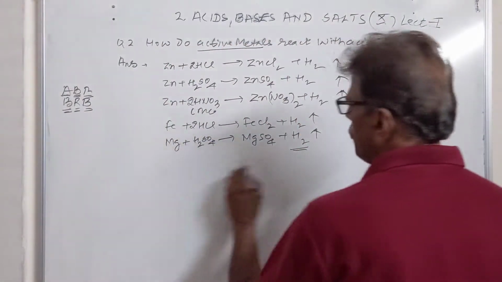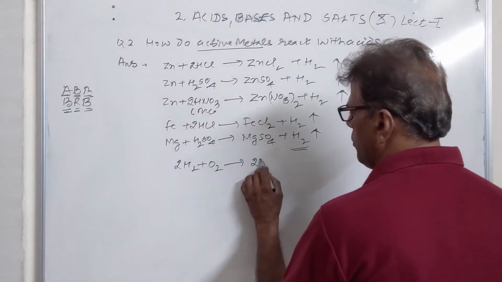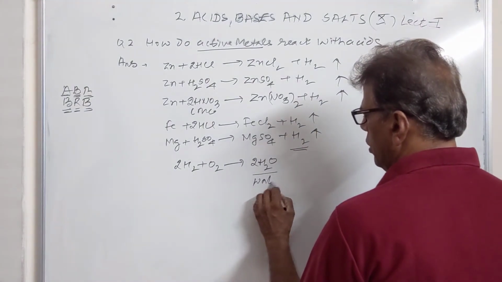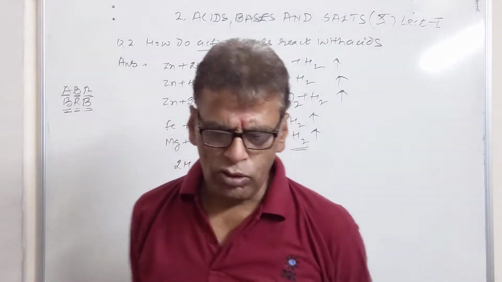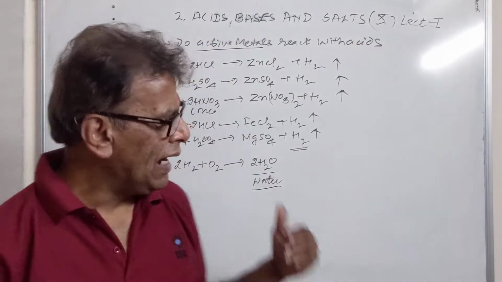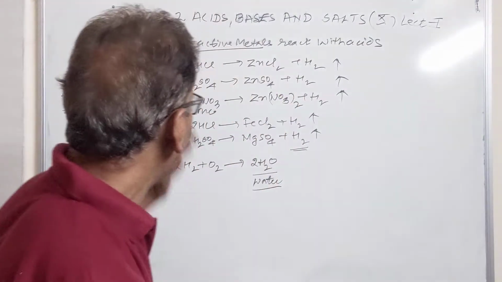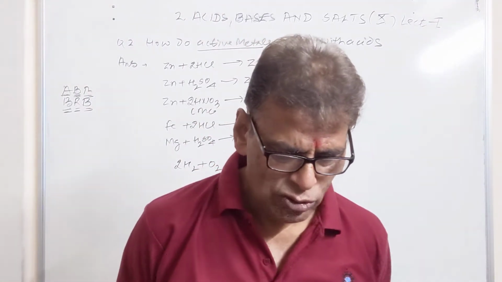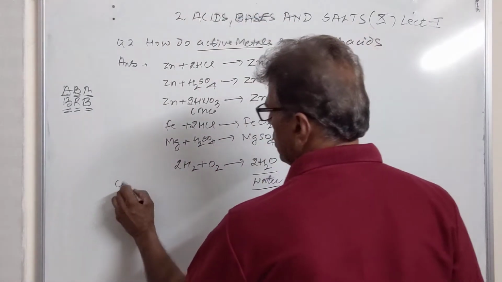The popping sound is produced because hydrogen combines with oxygen to produce water, and the production of water, which is a liquid, produces the popping sound during the combustion of hydrogen gas. So this is the activity performed to see the action of the active metals with inorganic acids like HCl, H2SO4 and HNO3.